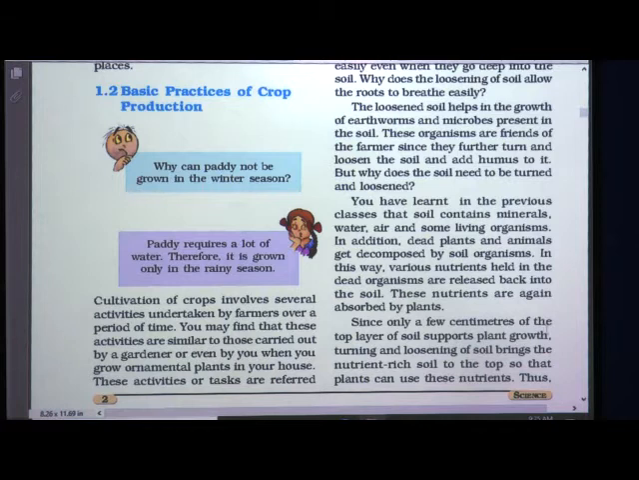Since only a few centimeters of the top layer of soil supports plant growth, turning and loosening of the soil brings the nutrient rich soil to the top, so that plants can use these nutrients. Okay, so only a few centimeters of the top layer of the soil supports plant growth. So, the top layer of the soil should be more fertile. So, when the soil is turned and loosened, what happens? The nutrient rich soil is brought to the top, so that plants use these nutrients and grow properly.